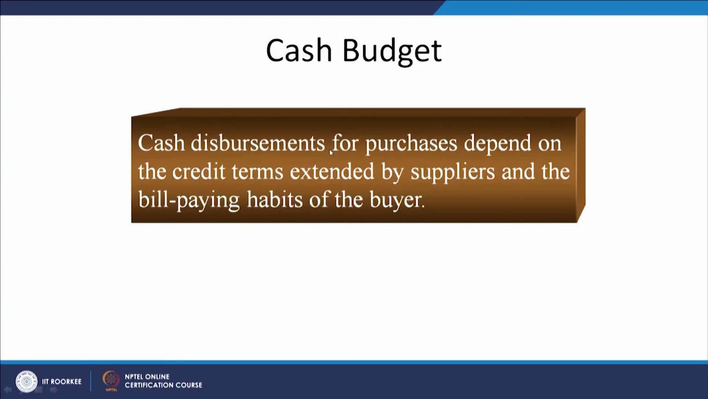Now in the cash budget, cash disbursements for the purchases depend on the credit terms extended by the suppliers and bill payment habits of the buyers. So it means we want to pay on time when the due date comes. We don't want to delay the payment, and that due date will come as per the terms given by the suppliers. So again in the cash budget, you know how much is required, how much is there, how much is going to be used, and how much is going to be the closing balance.